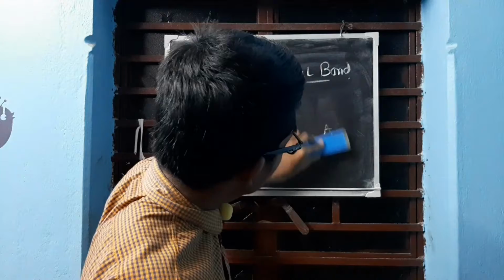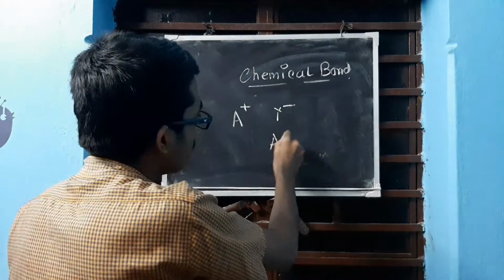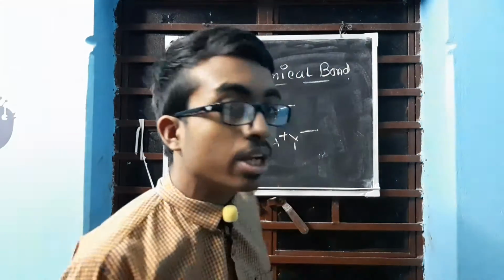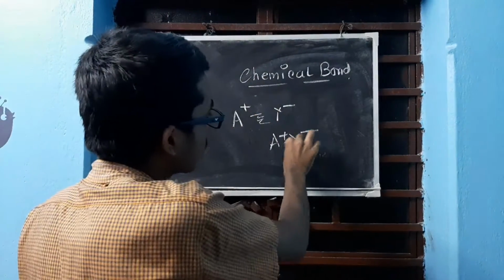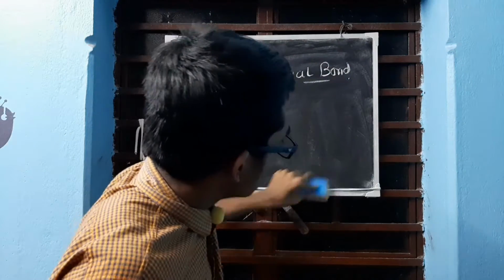But with A positive and Y negative, it will say, come towards me. So together they will form a bond and a compound, A positive Y negative. That is an example of an electrovalent bond. There is some bond between them. What is that bond? Coulomb force. Actually, it is a force of attraction, which we have termed Coulomb force. So what is a chemical bond? How can you define it? It is a force of attraction between two atoms in a molecule.